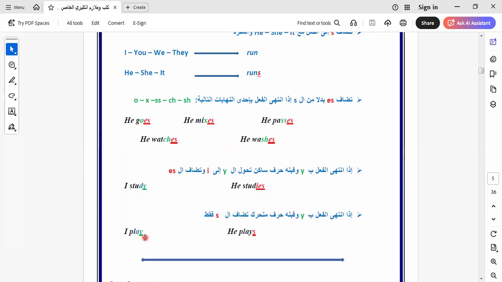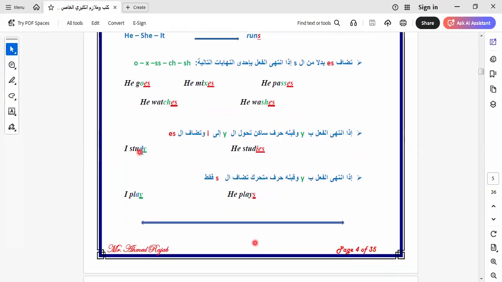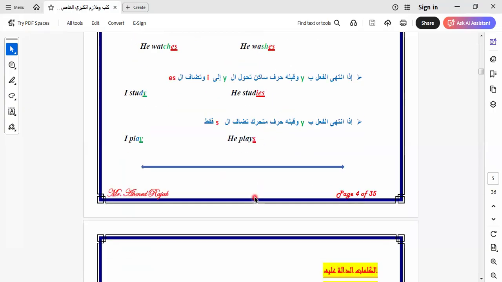But here we can't omit y, like this one. Okay, here we don't have a vowel. The previous letter will be d. So we replace y with ies, adding es to the verb. Here we can't replace y. Why? Because here we have a vowel, and I can't replace y by ies and adding s only to the verb.